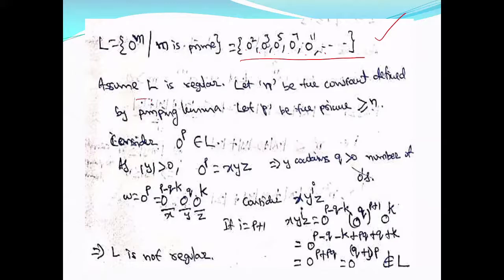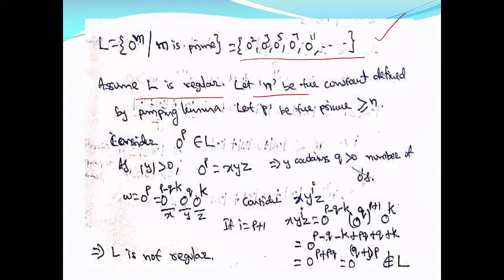Now let us assume that L is regular. When you assume L is regular, then the pumping lemma says there is a constant. What is the value of that constant, or how do you find it? The pumping lemma will not tell you. But it says there is a constant.